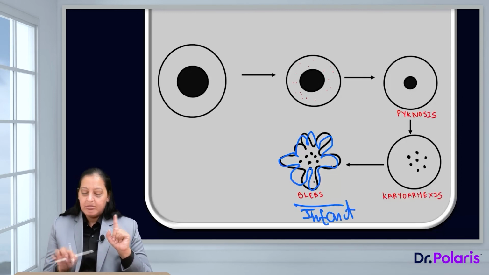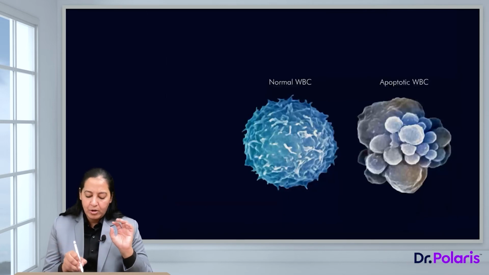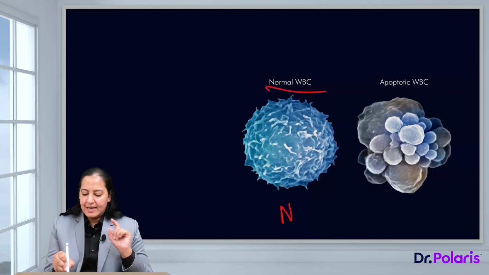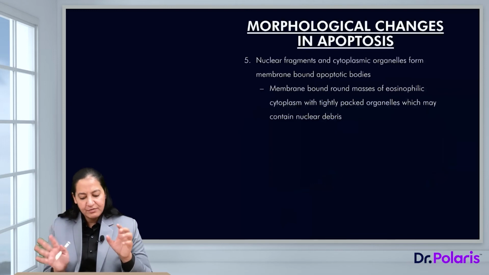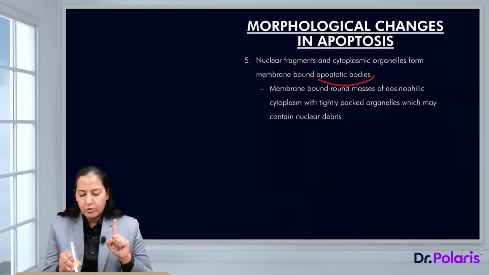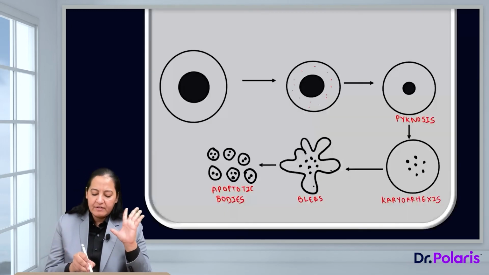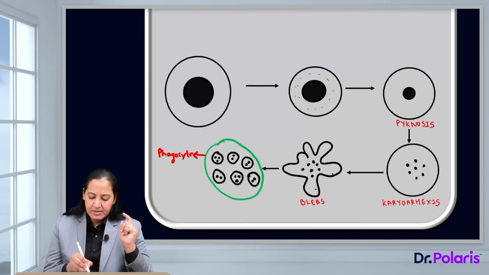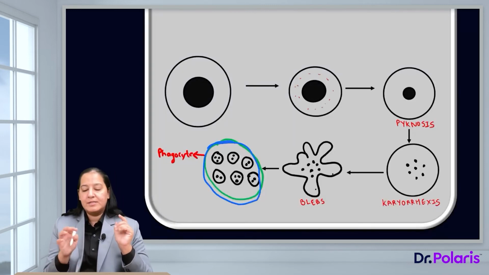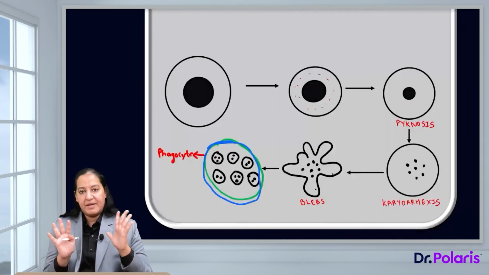The next change, can you see? In this electron microscopy also, this is a normal cell and this is the apoptotic cell. On the apoptotic cell, appreciate the blebs. Please appreciate these blebs. So the next feature is formation of apoptotic bodies. Now the entire cell will convert into multiple small apoptotic bodies. And in the end, a phagocyte will come and engulf all the apoptotic bodies. So these are all the changes depicted in front of you.